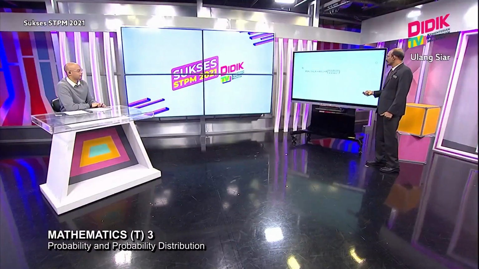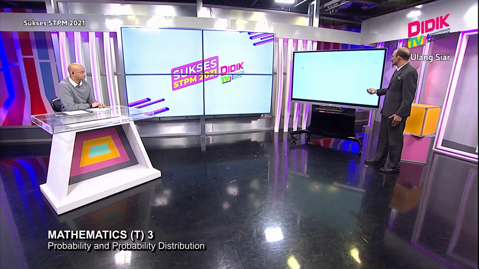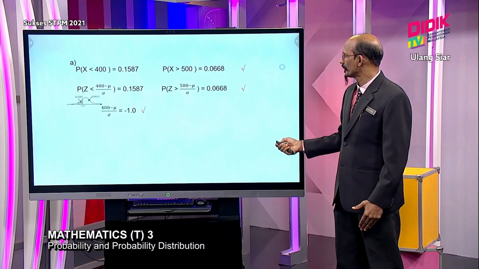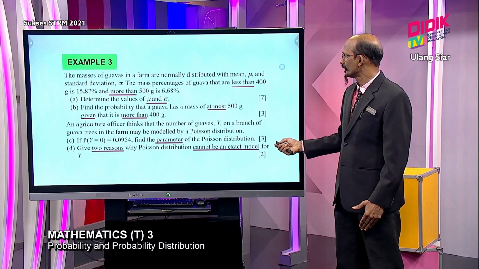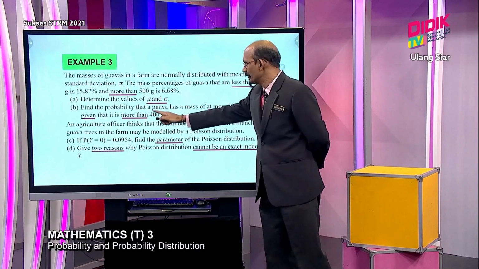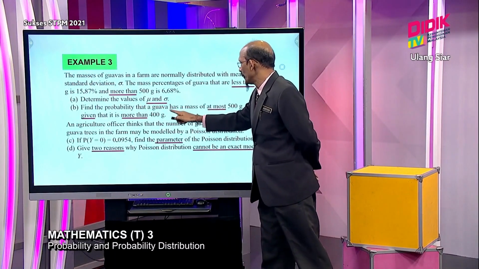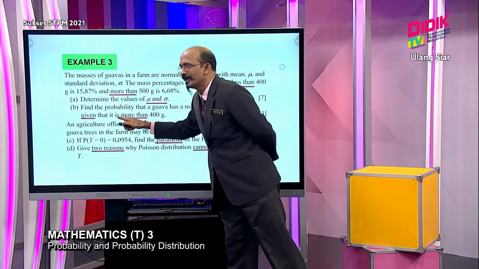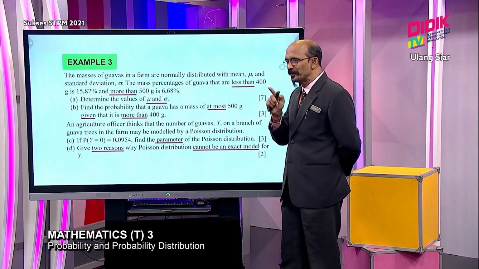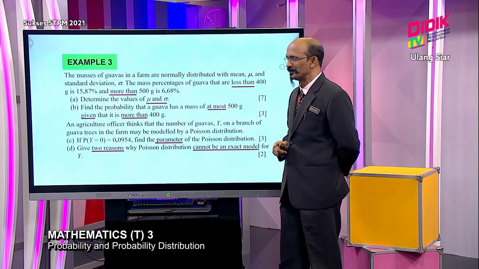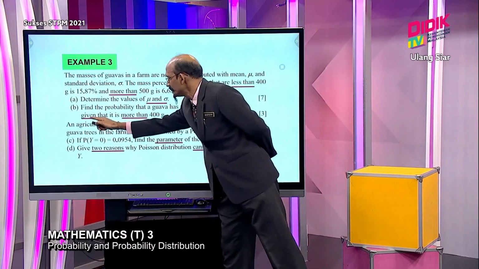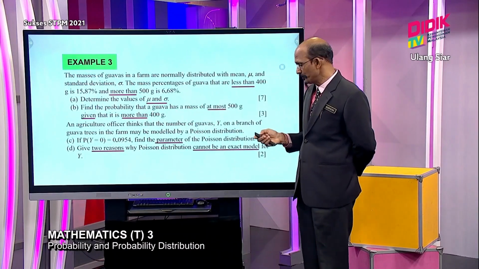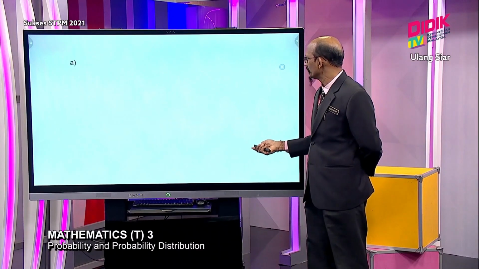In part B, we are asked to find a probability. If I go back to the question, find the probability that a guava has a mass of at most 500 gram, given that. If you still remember, just now I used the word conditional. Given that, so this is a conditional statement. So we must go back.